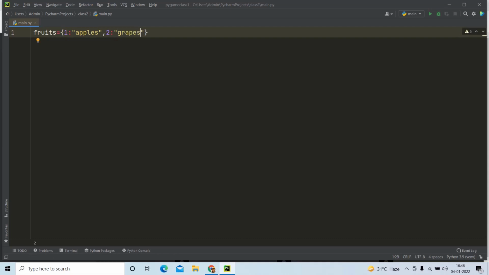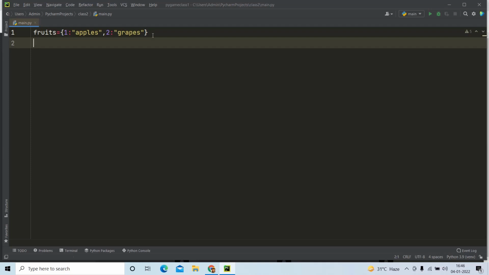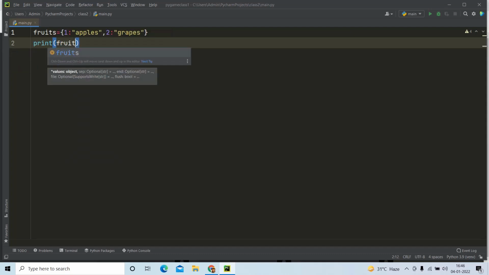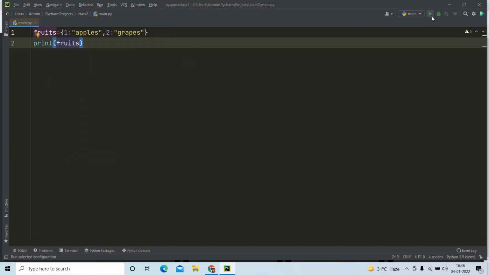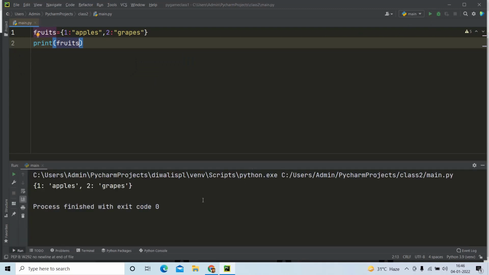So this is how we can create a dictionary. Curly brackets followed by the key and the value, and each key should be unique. That is the main thing. Now if I print this dictionary, then it will print the whole dictionary. Can you see? One for apple and two for grapes. It is printed. That's it.